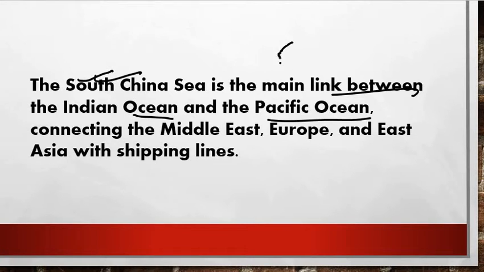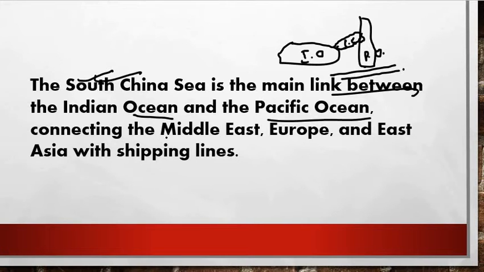So for example, this is your Indian Ocean and this is your Pacific Ocean. For example, let's take this, right? And here it is your South China Sea. This is the Indian Ocean and this is the Pacific Ocean, right friends? Next we move